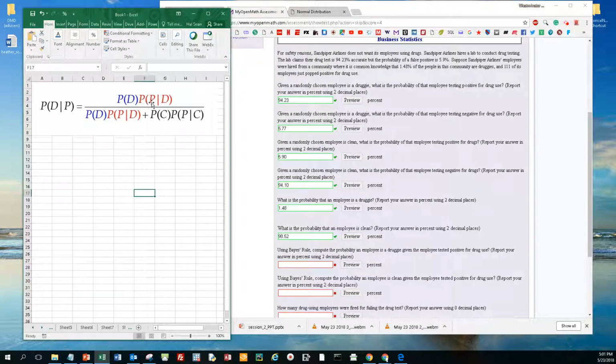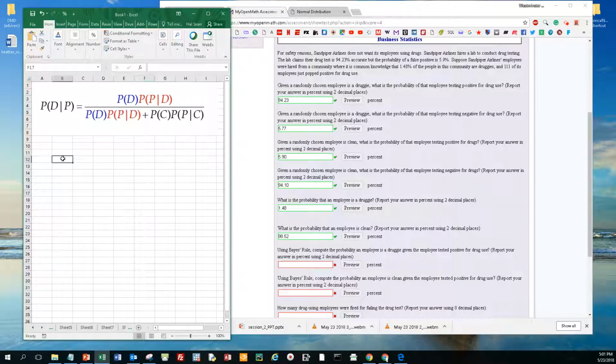We know the probability of a positive result given the person's a druggie, that's 94.23%. And we know the probability of a positive given the person's clean. So given a randomly chosen person is clean, what is the probability the employee tested positive for drugs? That would be this value here.